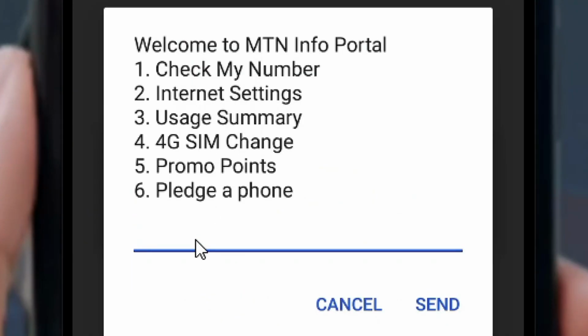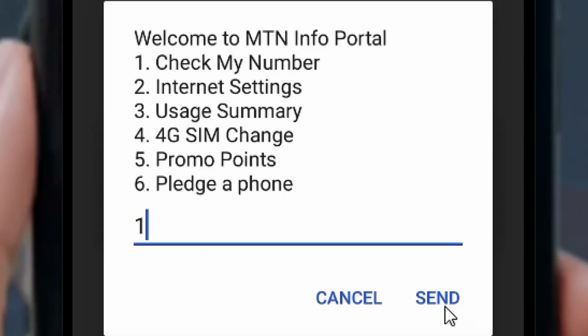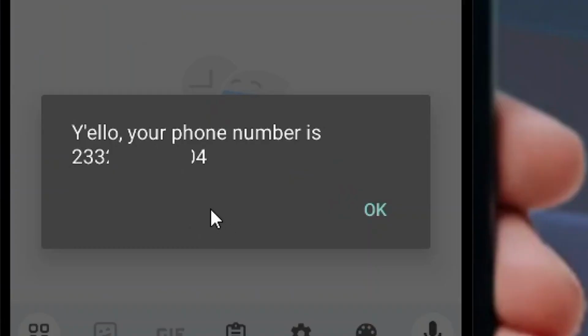Okay, so simply come and then put in 1 here by pressing on 1 on your phone, and then come and then press on the send by tapping it. Okay, and then you see that your MTN number is going to be displayed just like this one. So this is how to know exactly your MTN number.